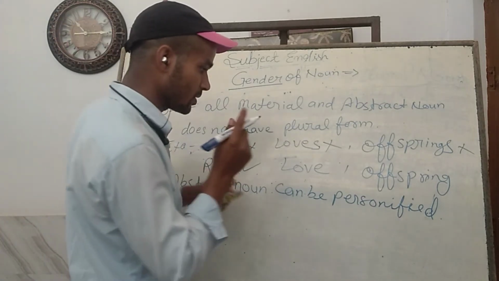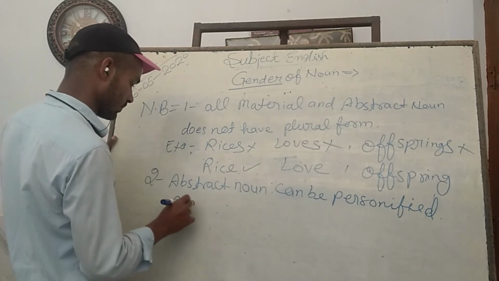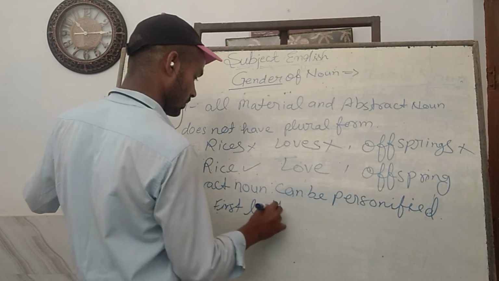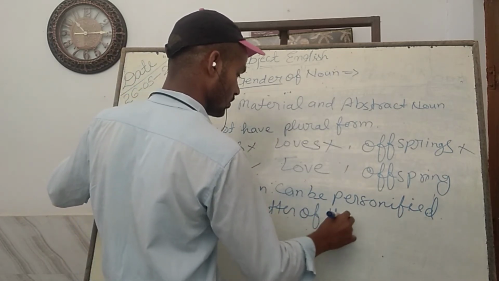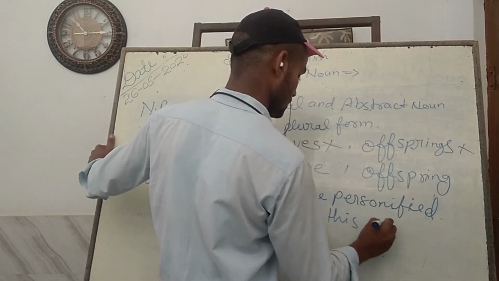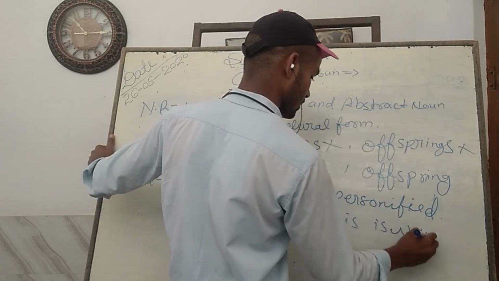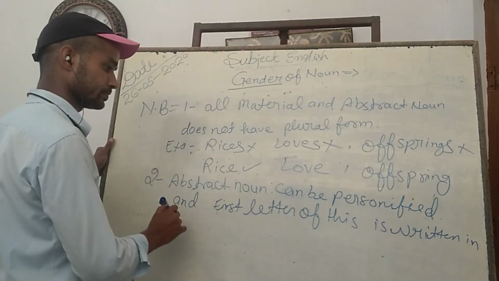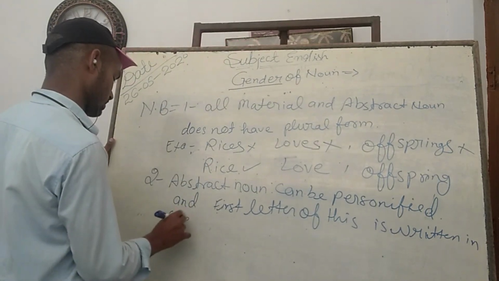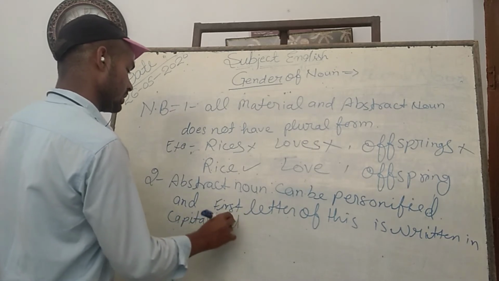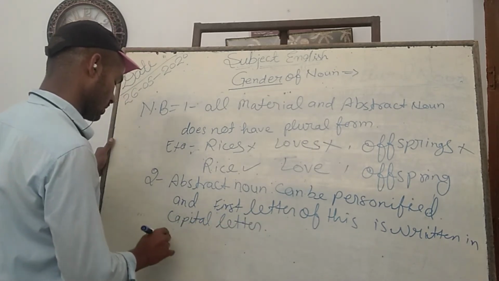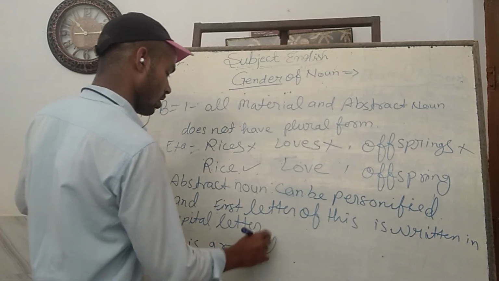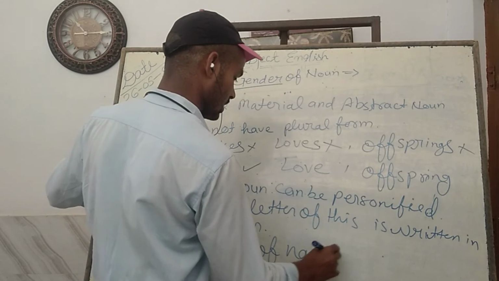So an abstract noun can be personified, and the first letter of this is written in capital letter. For example, it is grace of Nature.